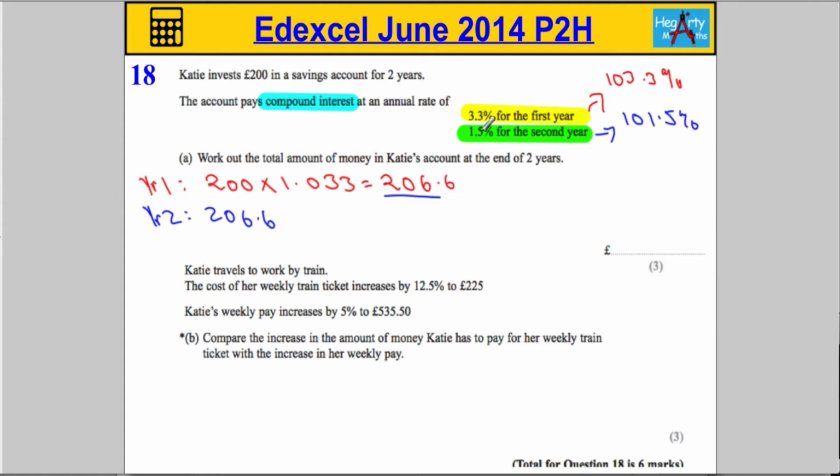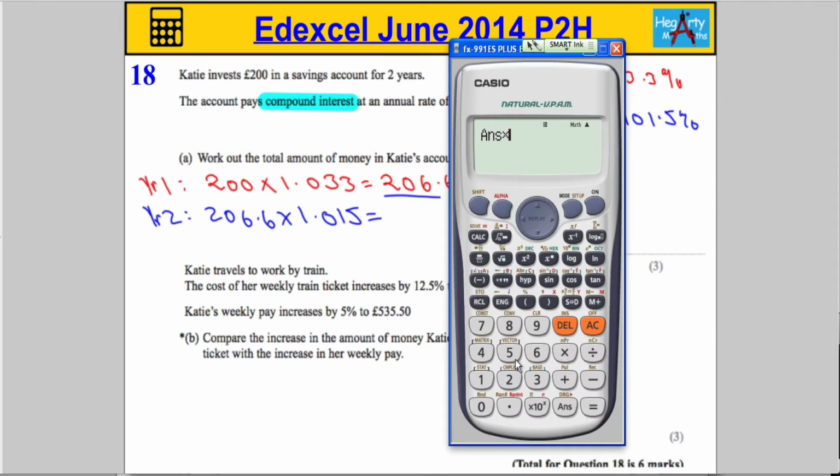It's going to increase by 1.5%. So I'm going to multiply the amount by the decimal multiplier for this, which is going to be 1.015. We're going to get the calculator to do that as well. So I'm going to times that by 1.015.